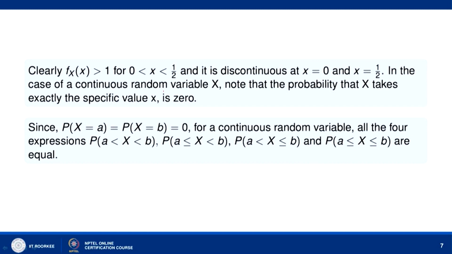In the case of a continuous random variable X, note that the probability that X takes exactly a specific value is 0. That means the probability that X takes the value a, or X is equal to b, is 0. So, since P(X = a) = P(X = b) = 0 for a continuous random variable, all the 4 expressions, probability of a less than X less than b, probability of a less than or equal to X less than b, a less than X less than or equal to b, probability of a less than or equal to X less than or equal to b, are all equal.